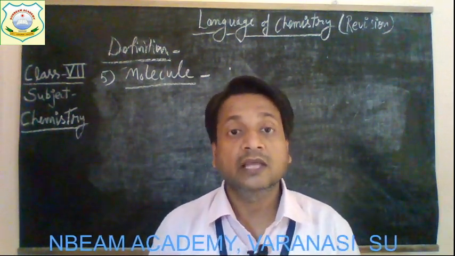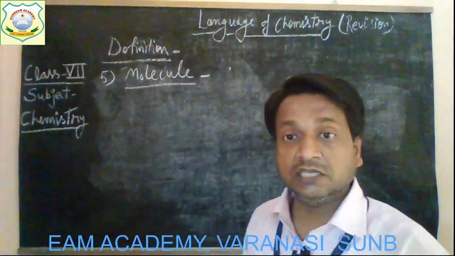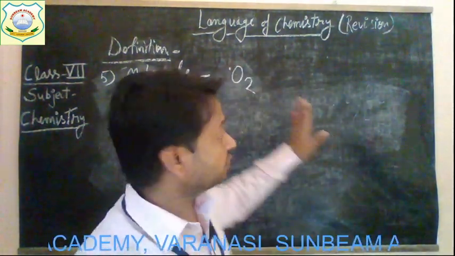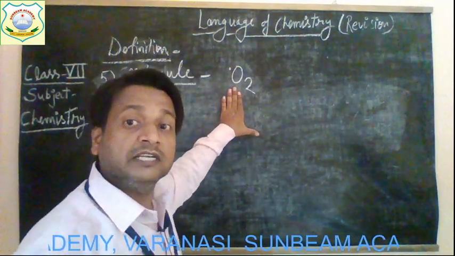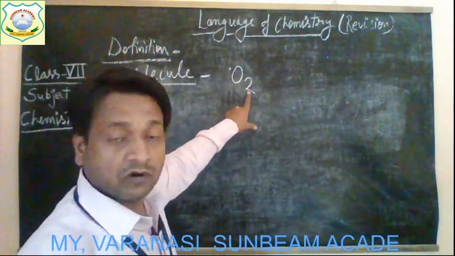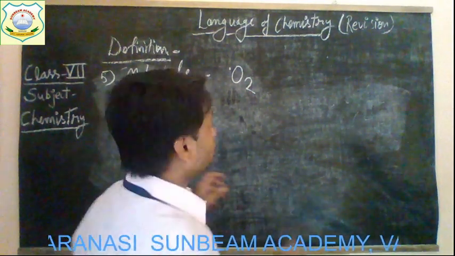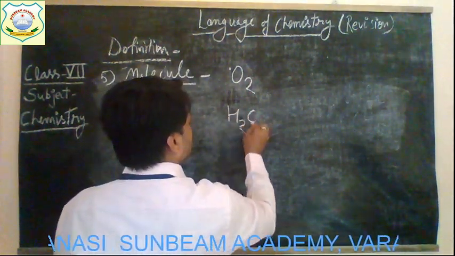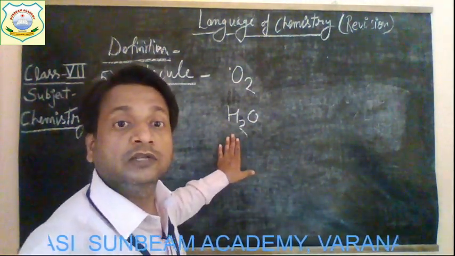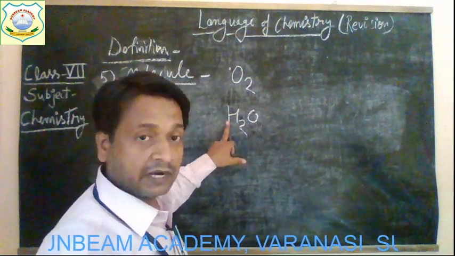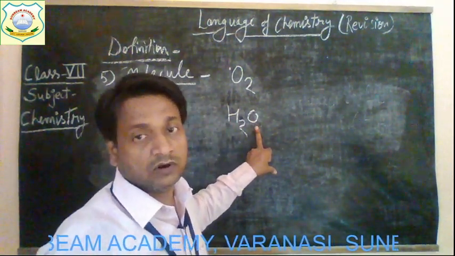For example, one molecule of oxygen gas is made up of two atoms of oxygen. And when we say one molecule of water, here two different types of atoms are there: two atoms of hydrogen and one atom of oxygen.